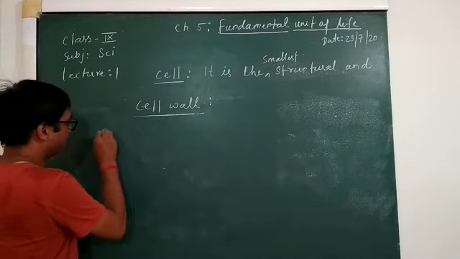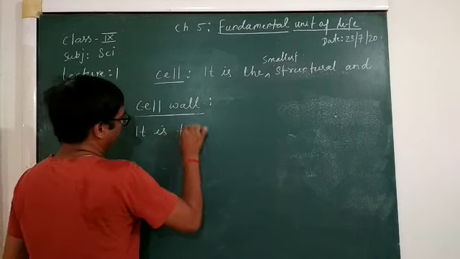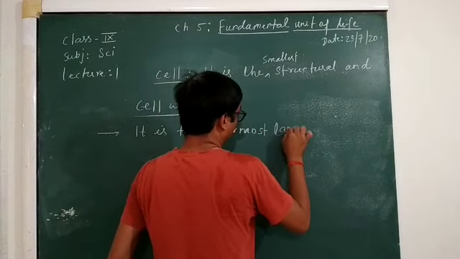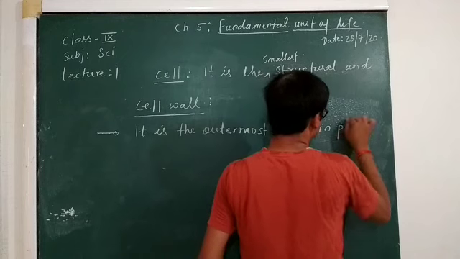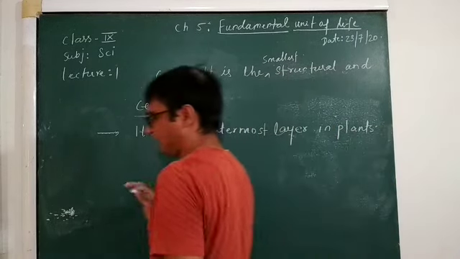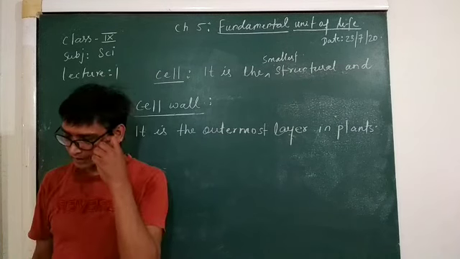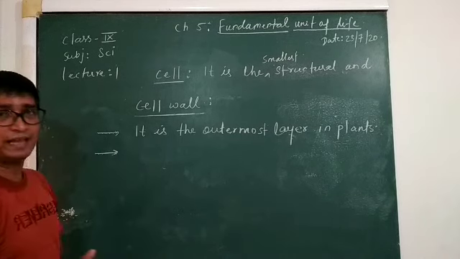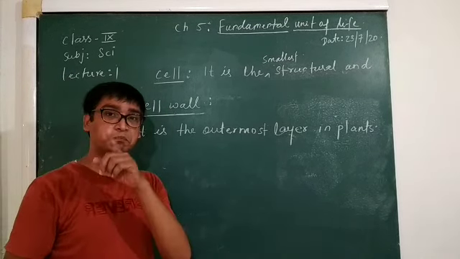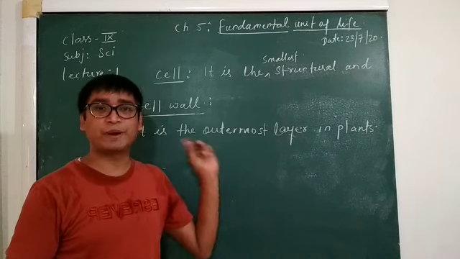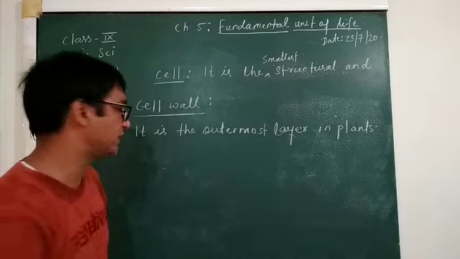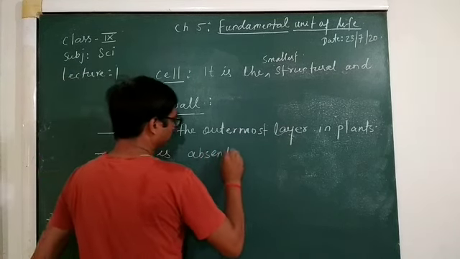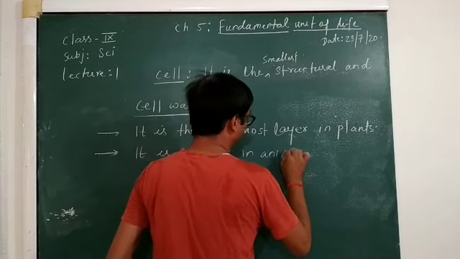So you can say it is the outermost layer in plants. Very easy points to mention. It is the outermost layer in plants. Second, it is present in plants and not present in animal cells. So you can say that it is absent in animal cells.